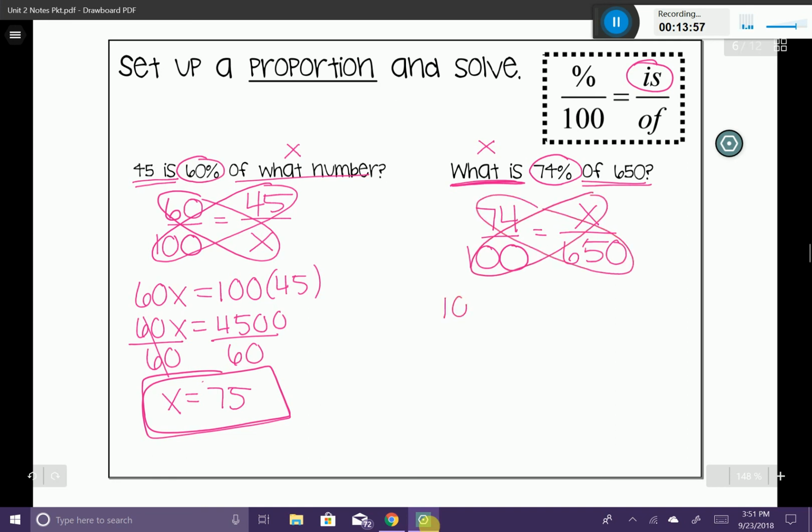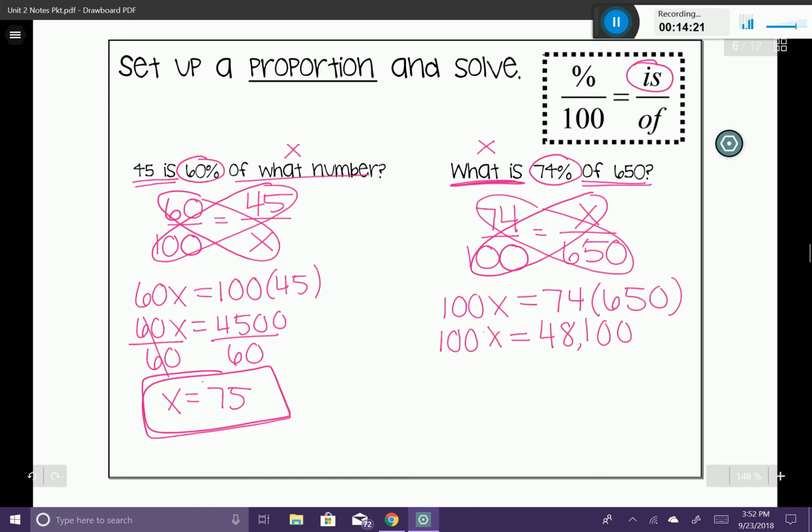So we have 100x is equal to 74 times 650. Be sure to use your calculator just to double check your multiplication on these numbers, just to make sure that your numbers are going to match up. Okay.